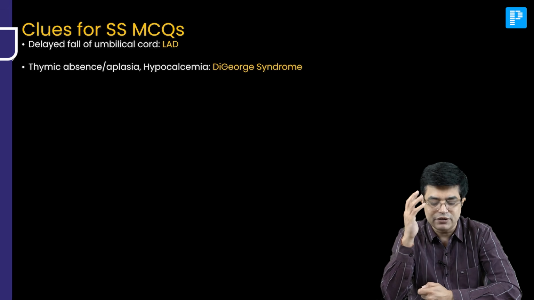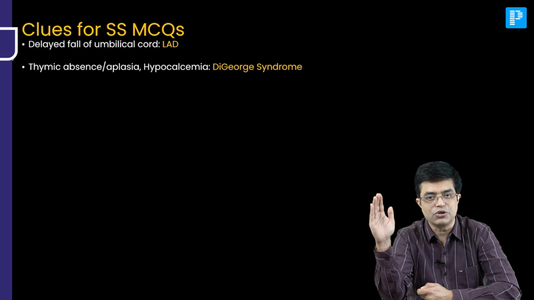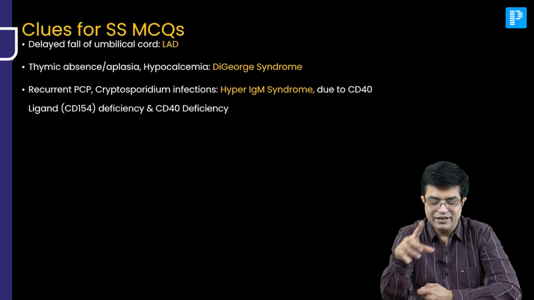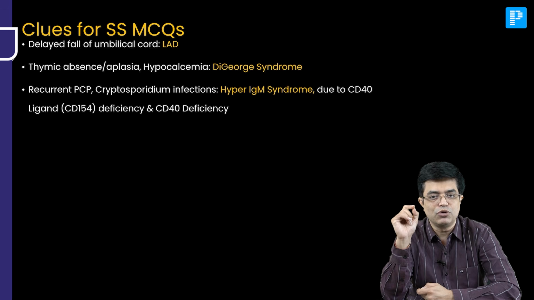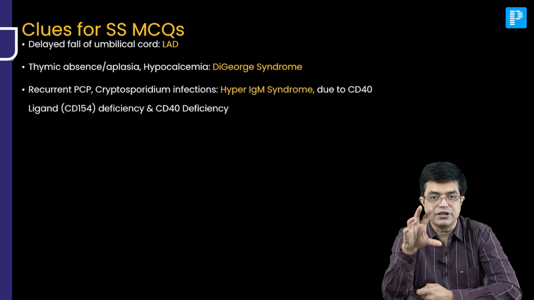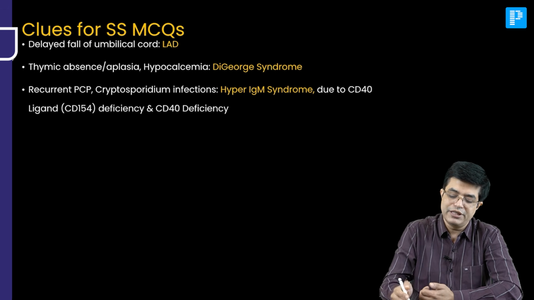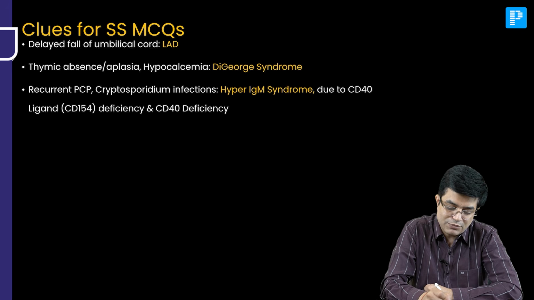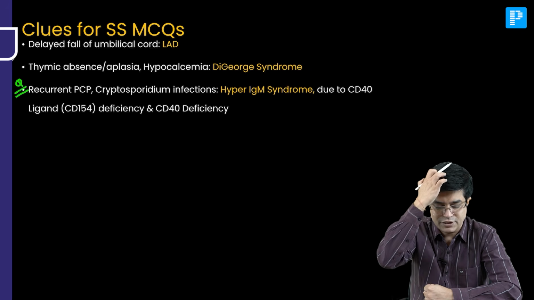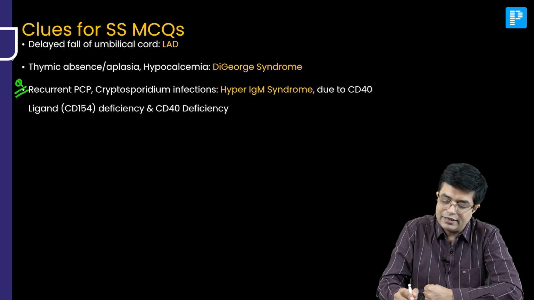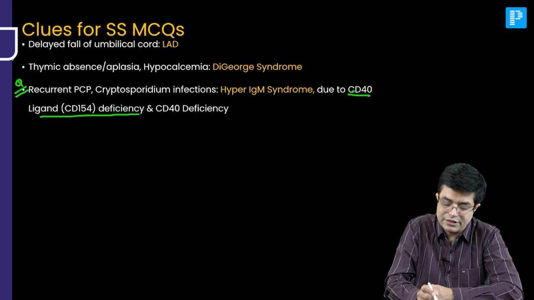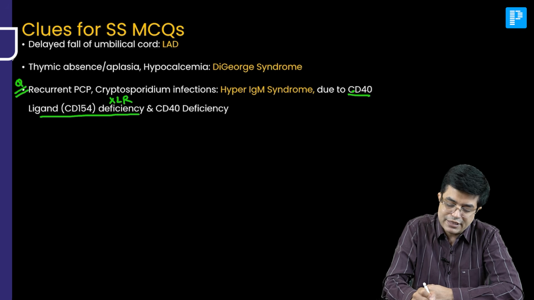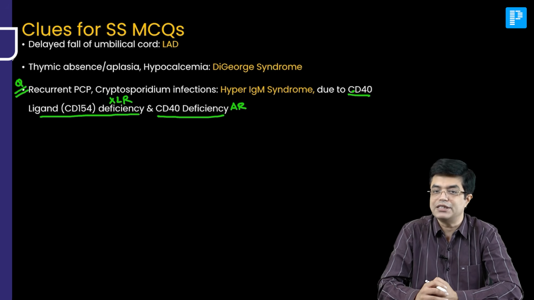If they say recurrent infection with thymic absence or aplasia, hypocalcemia, think DiGeorge syndrome, catch 22. Recurrent Pneumocystis jirovecii pneumonia, PCP, Cryptosporidium infection, think of hyper IgM syndrome. It can occur due to CD40 ligand, also called CD154 deficiency, and CD40 deficiency. Please put a small Q here. This is an INI super specialty question from last year, 2024 first half. There was an indirect question asked on this. And remember that CD40 ligand deficiency is X-linked recessive, whereas CD40 deficiency is autosomal recessive. So both of them can produce hyper IgM syndrome.